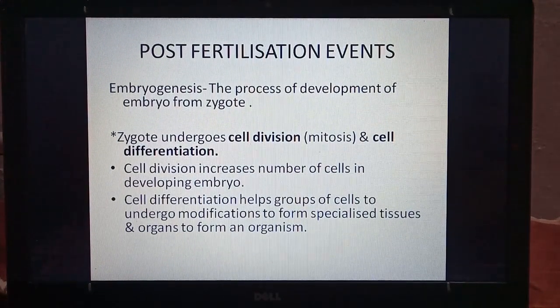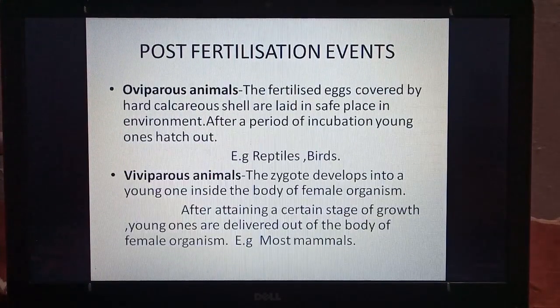It increases the number of cells in developing embryo. While cell differentiation helps groups of cells to undergo modification to form specialized tissues. So the cells which are increasing in number undergo modification and form specialized tissues and organs for the future organism.